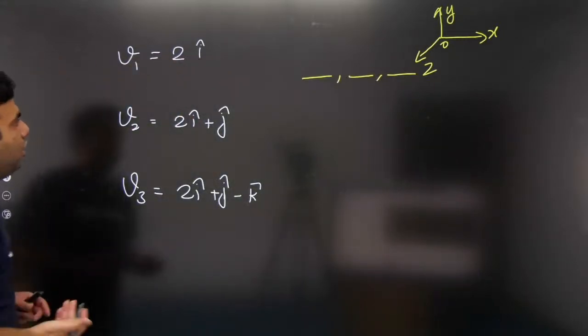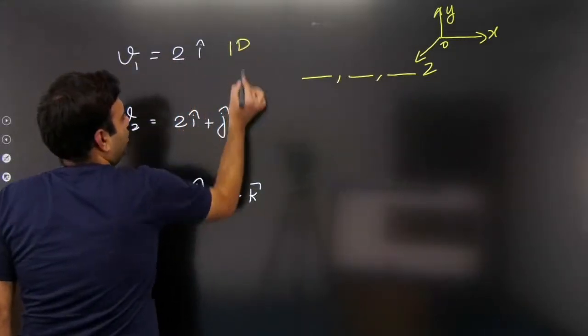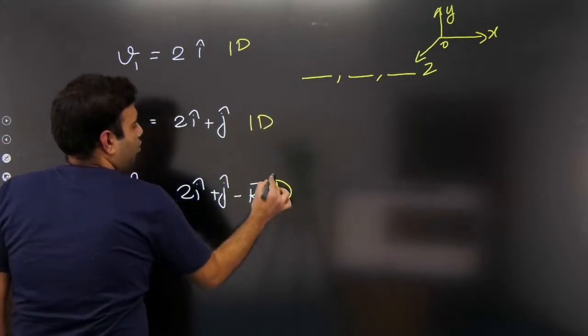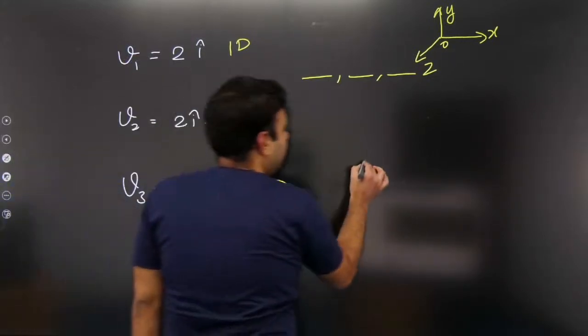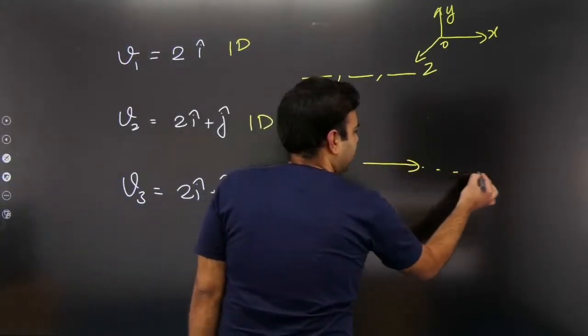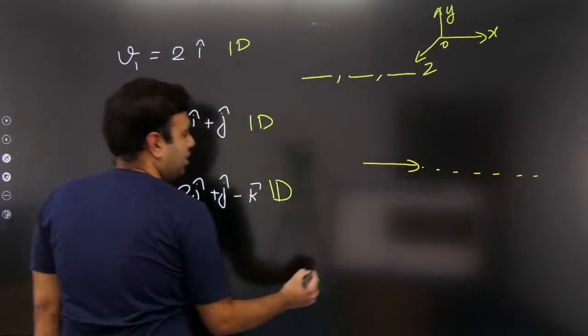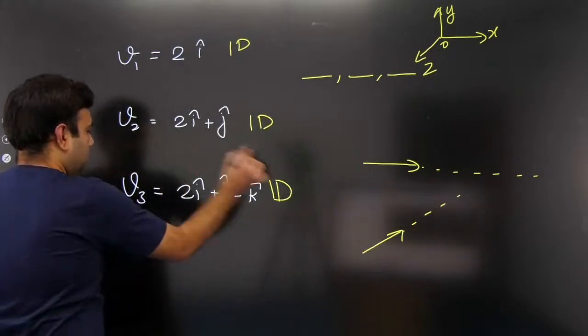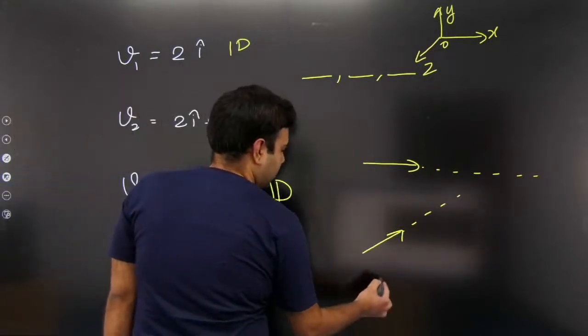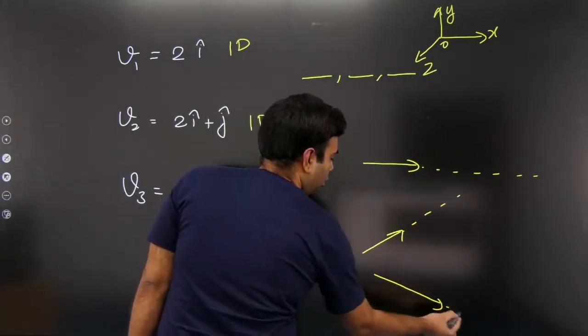Very good. All of these are one-dimensional motion. Why one-dimensional motion? Because they are straight lines. See, 2i cap means this vector. This is a straight line. 2i cap plus j cap means this vector. This is also a straight line. V3 is 2i cap plus j cap minus k cap. That is also a straight line.